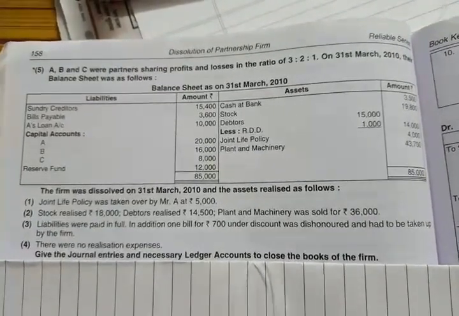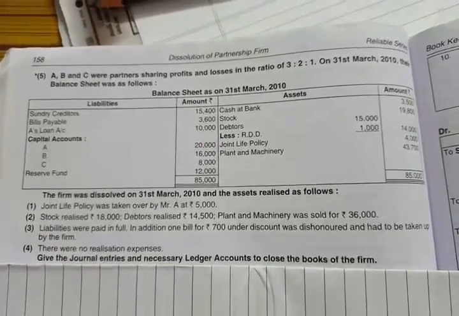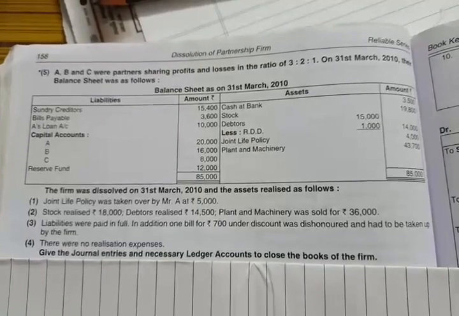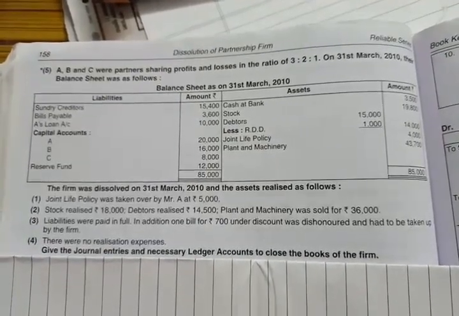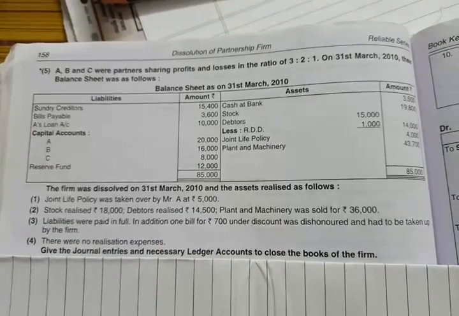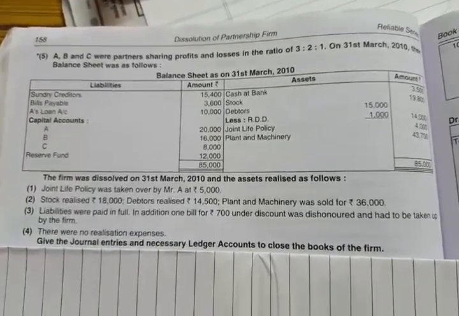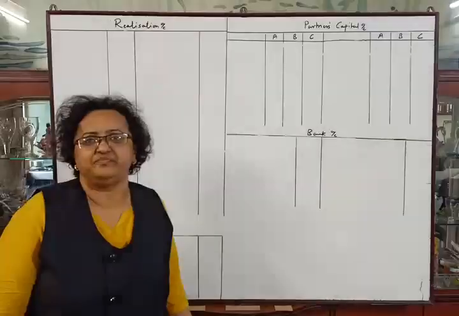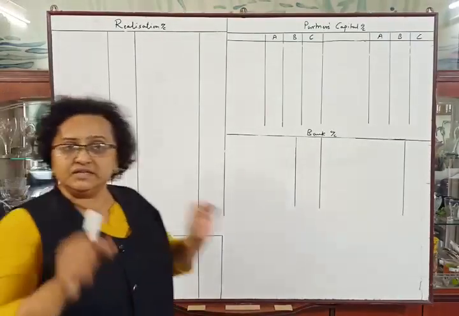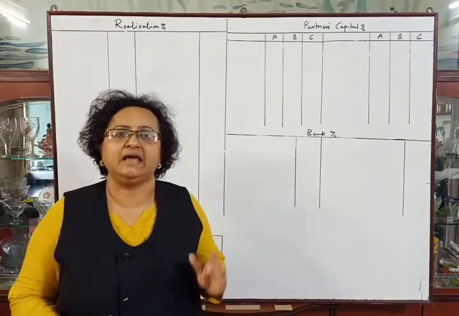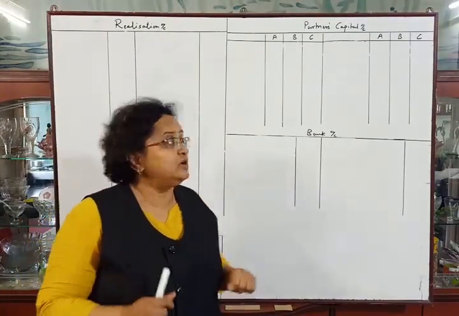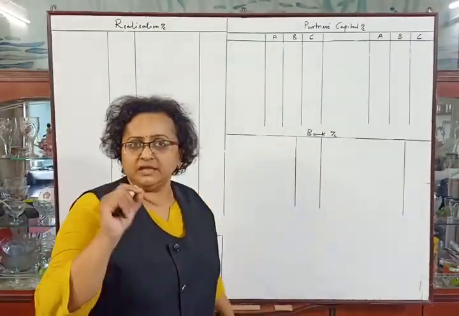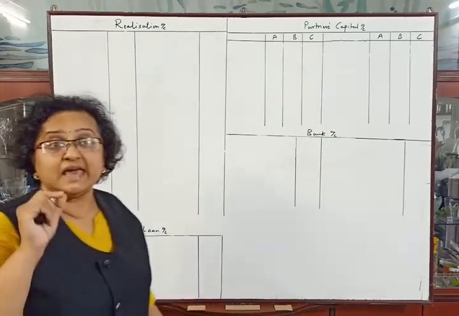Fourth adjustment, there were no realization expenses, so there will not be any entry for realization expenses. They told us to give the journal entries and necessary ledger accounts to close the books of the firm. Okay, so let's start. In this problem of partners A, B and C, they have told us to prepare realization account, partners' capital account and bank account. In the problem, in liabilities side, they have given us A's loan account.